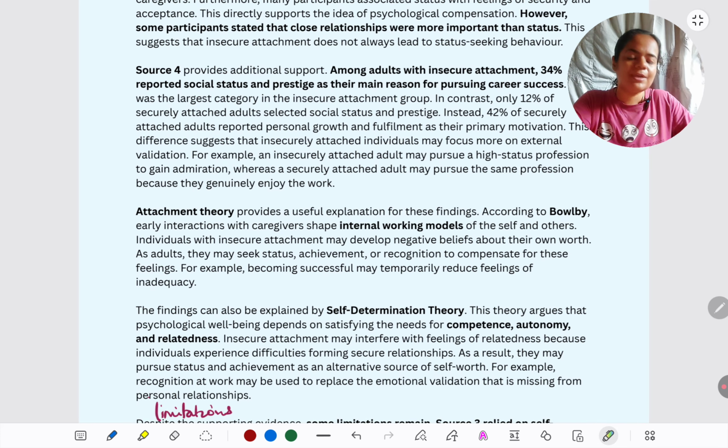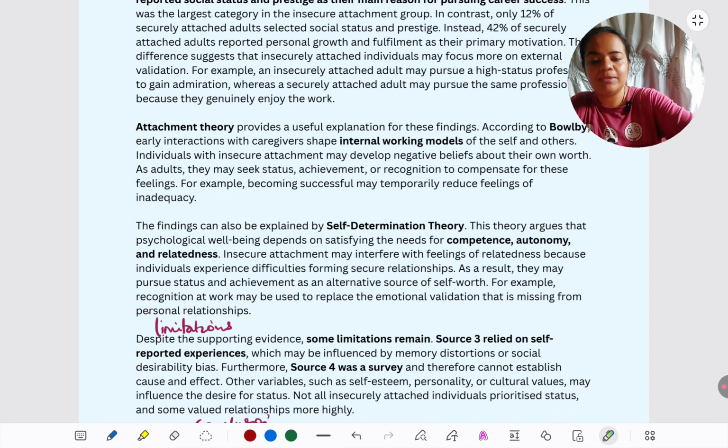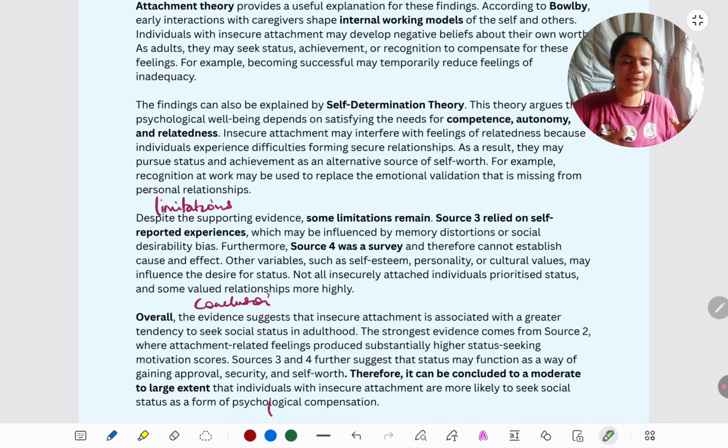Now, coming to the knowledge, attachment theory, Bowlby's theory, the internal working model is definitely supporting the claim because these people have felt worthless in their childhood. So, as adults now, they are seeking to compensate by getting status. And that is what Bowlby told us, that the internal working model has become negative of them. That is why, even in adulthood, they are still seeking support. Self-determination theory can explain because when people are insecurely attached, they want status and achievement as an alternative source of self-worth. Somewhere relatedness has been deprived in childhood, so they are trying to make up with the other two sources, competence and autonomy.